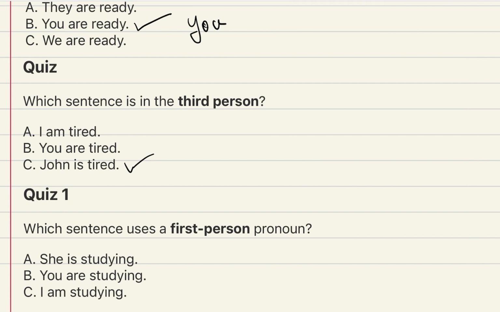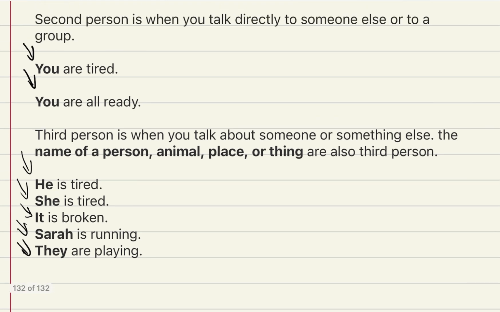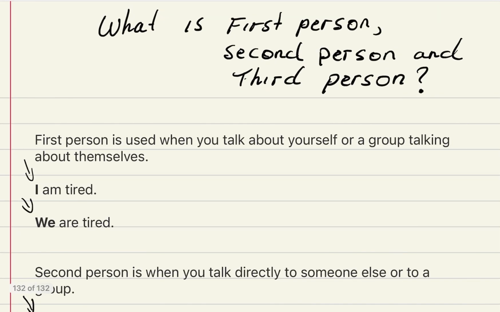So anytime you hear that you're talking about yourself or a group is talking about themselves, it's first person. And remember, the pronoun for first person is I, right here. So the answer is C. I am studying, because I am talking about myself, right? So that's first person.